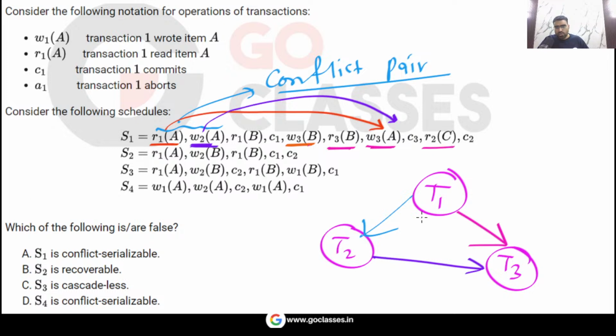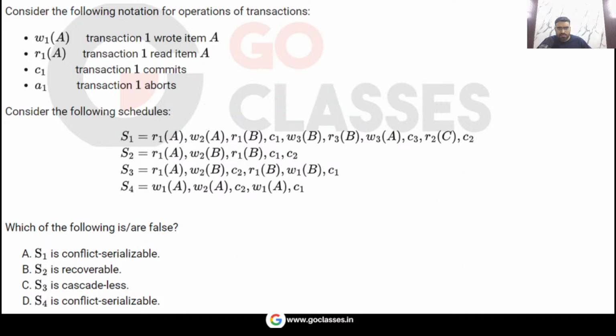Yeah, that's it. So this is your precedence graph. Is this acyclic? Is there any cycle here? Yes, this is acyclic, right? So yes, this statement is actually true. The question is asking for false statement. So this will not be the answer, because this statement is actually true.